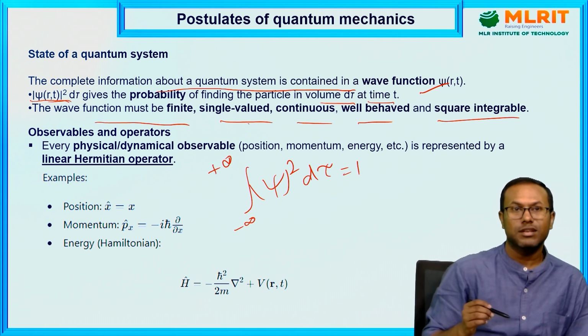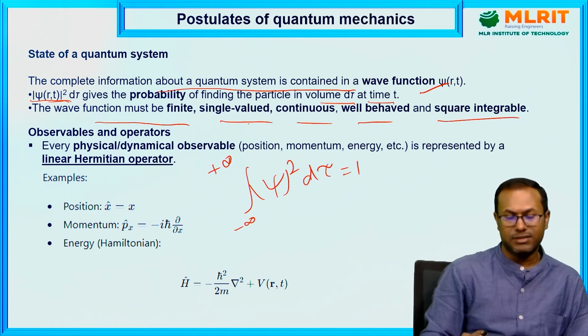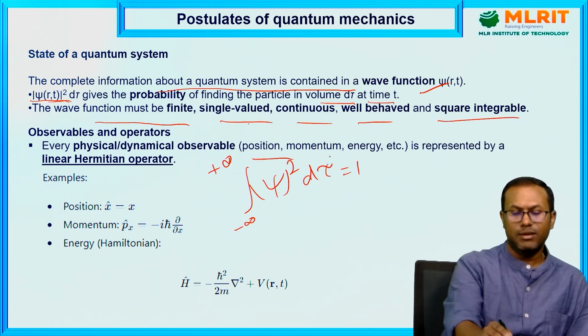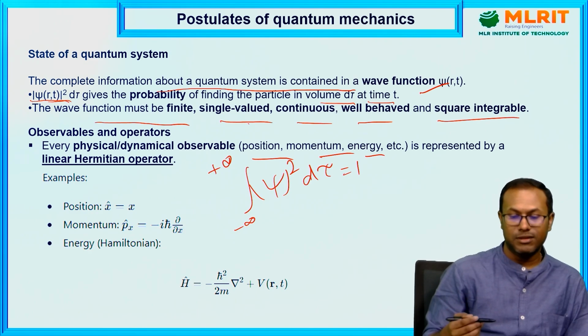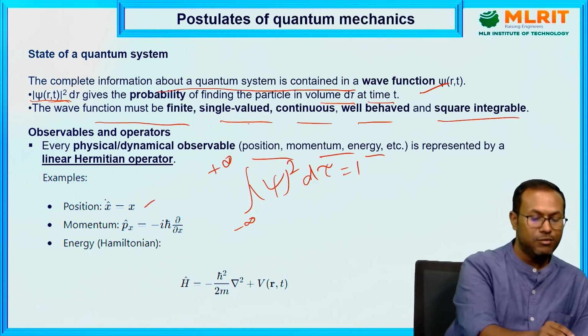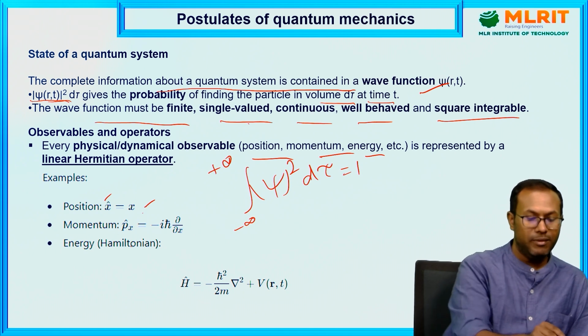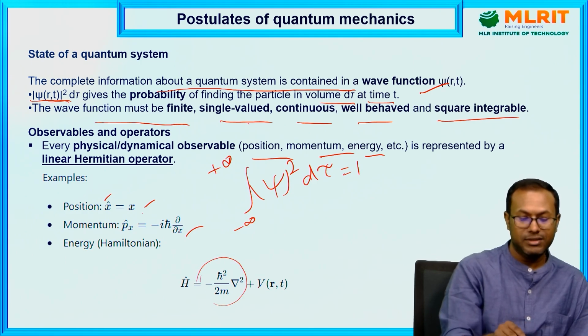Now we come to the discussion about observables and operators. What are observables and operators? Any physical or dynamical observable, like position, momentum, energy, can be represented by a Hermitian operator. So position can be written as the position operator x, the momentum operator px equals minus i h-bar del by del x. Total energy is the Hamiltonian. It has two parts, one is kinetic energy, another is potential energy. That is also an operator.